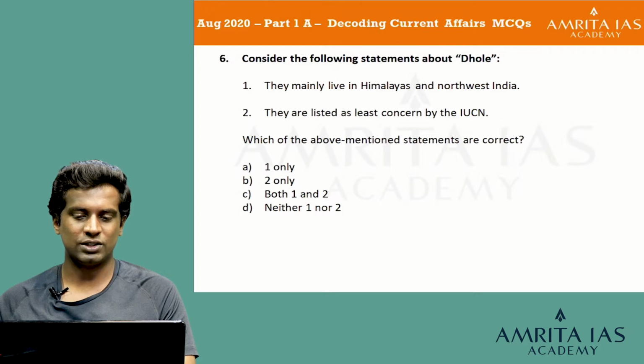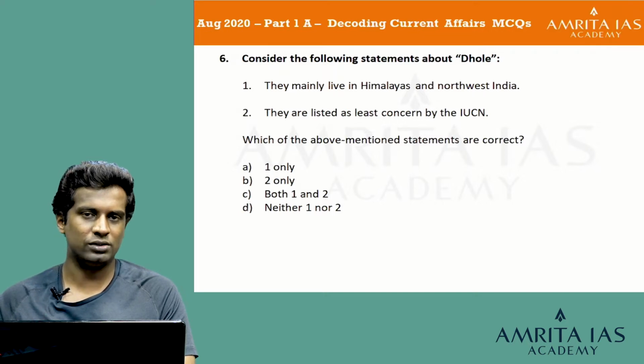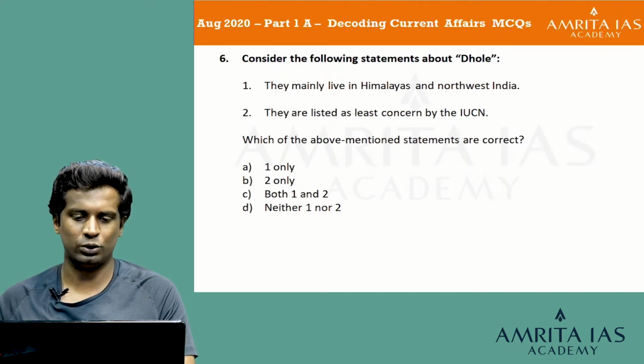They are listed as least concerned by the IUCN. Which of the above mentioned statements are correct? Option A, 1 only; option B, 2 only; option C, both 1 and 2; and option D, neither 1 nor 2. So Dhole are actually a form of dog or fox which is present in India, and they actually don't live in Himalayas or Northwest India, but they are actually present below the Himalayas in the plains region and also in the Deccan Plateau region.